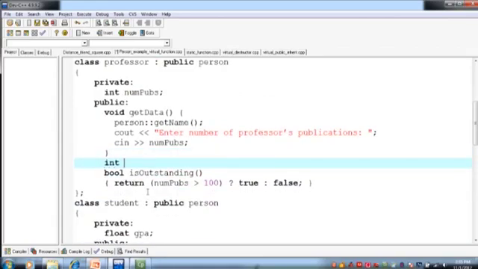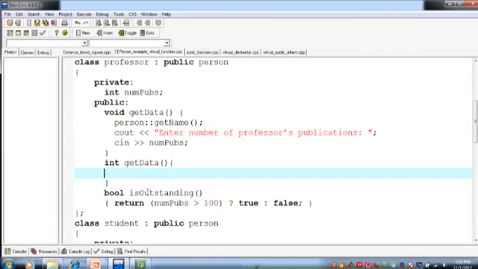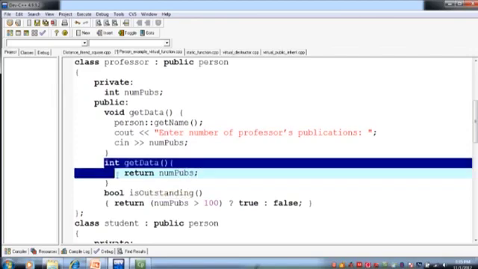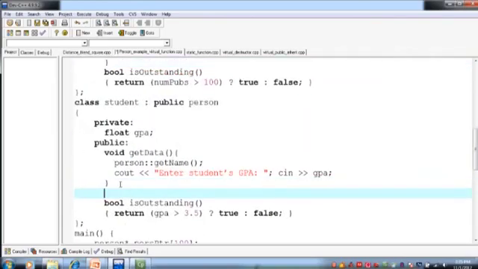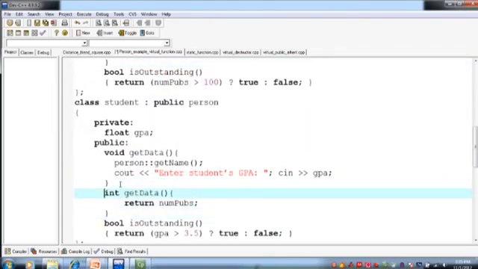have a function, let's say int get data in both the classes, and it will return pubs, right? So then we have the same function with the same name in the student class, get data.